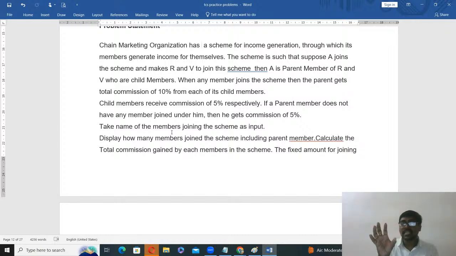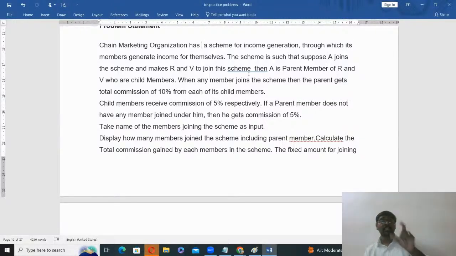One scheme is there. For example, first A joins the scheme and makes R and V join the same scheme. In that situation, A is called the parent member, and R and V are called child members. Then the parent gets a 2% from each of his child members.